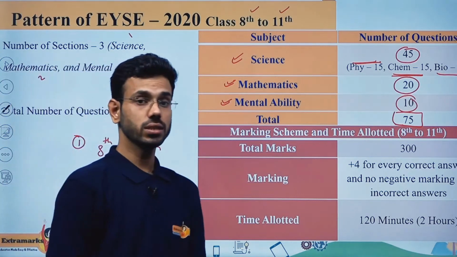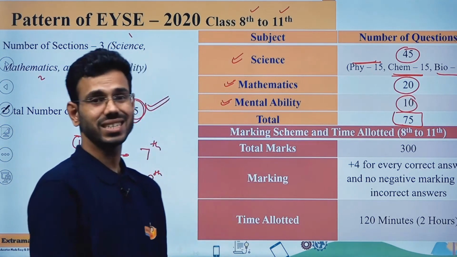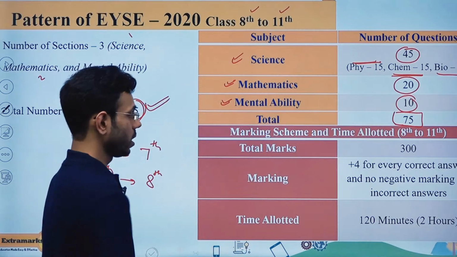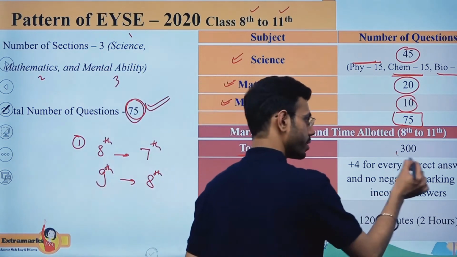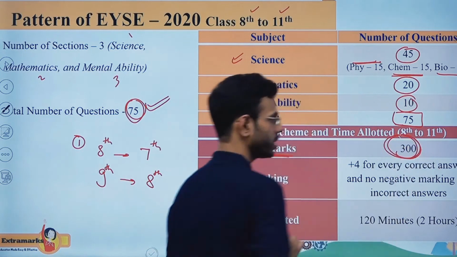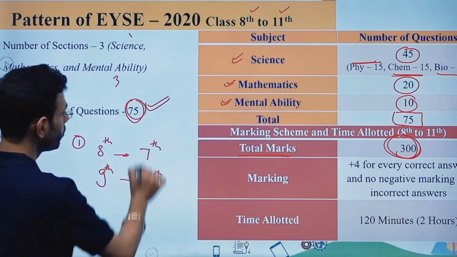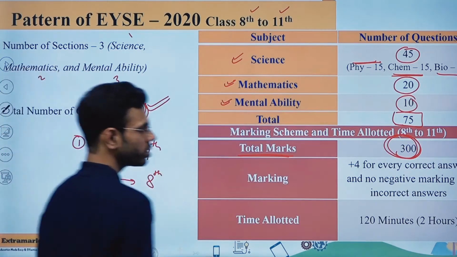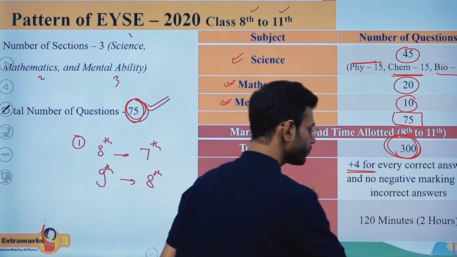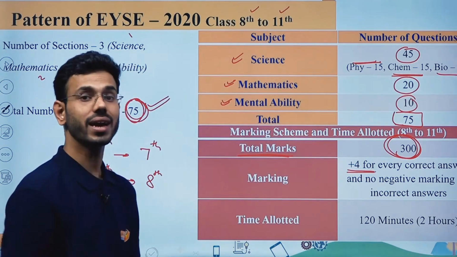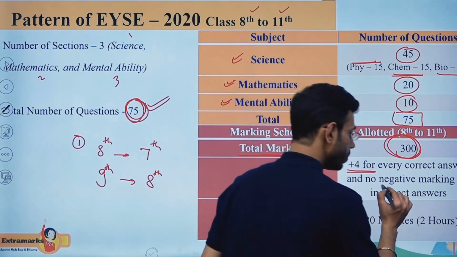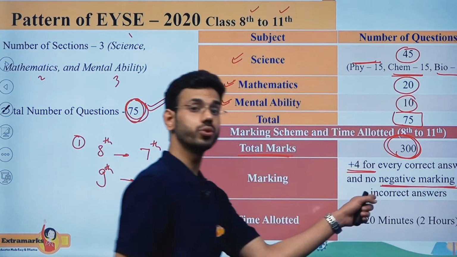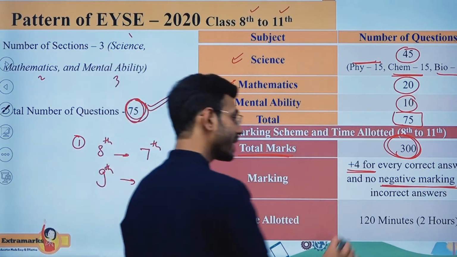Now if I'm asking you what the marking scheme for this examination is, the total marks for this particular exam is going to be 300. Now how does that division come about? For 75 questions, for a single question you will be given plus 4 marks if you attempt it correctly. If you do not attempt it correctly, then there will be no negative marking. Mark it, students, there will be no negative marking.